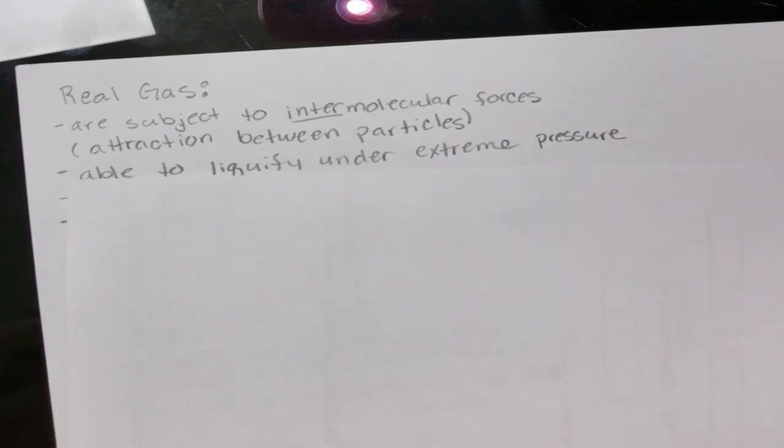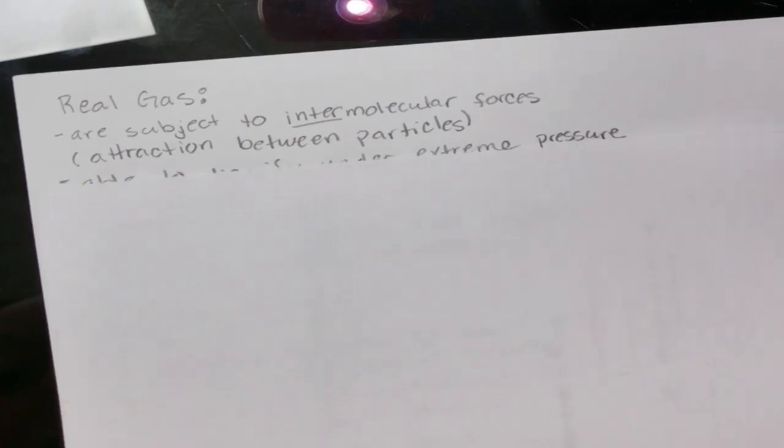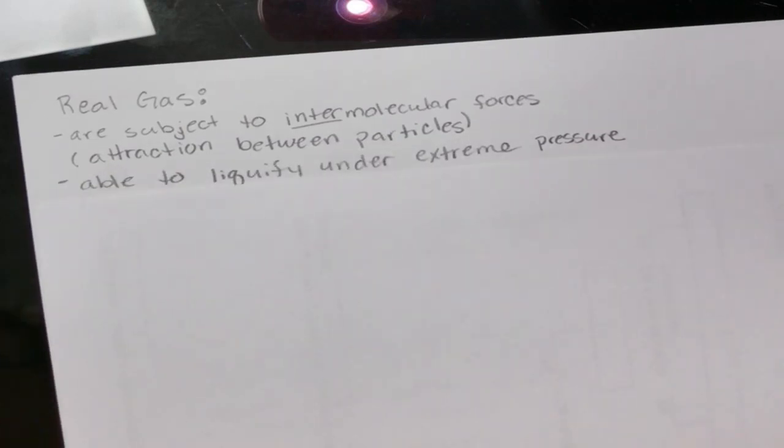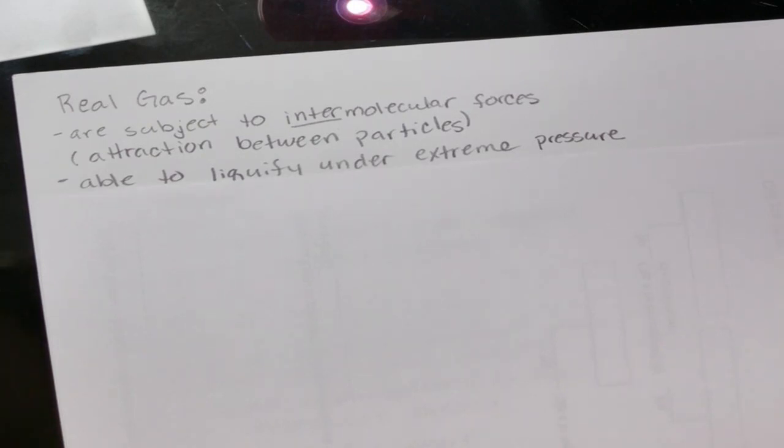Real gases are able to liquefy under extreme pressure. For example, a propane tank, if you have a gas grill, and you have ever filled your gas grill propane tank. When you fill that up and you're carrying it, it may sound like liquid is sloshing around in the tank. And that's because that is a liquid.